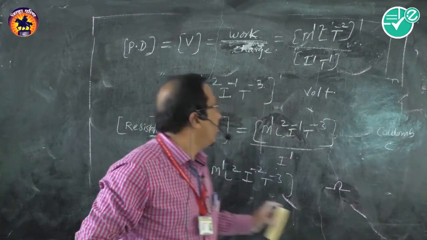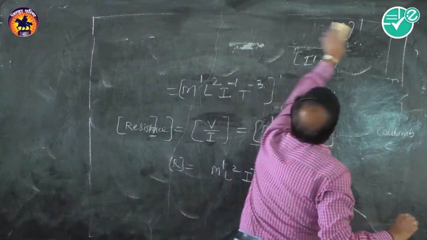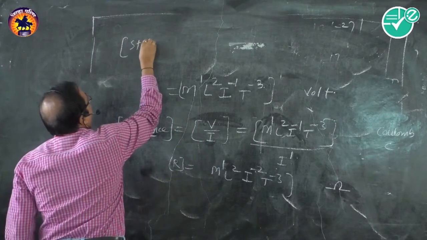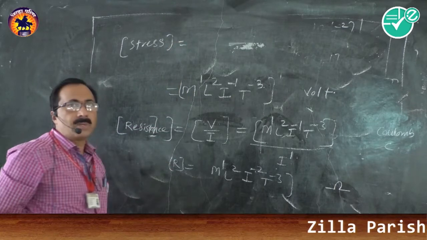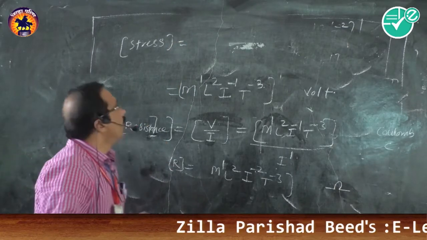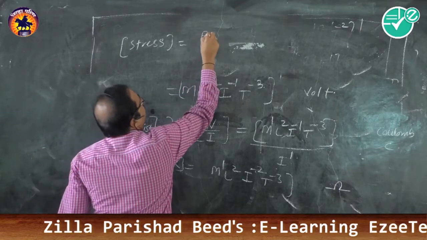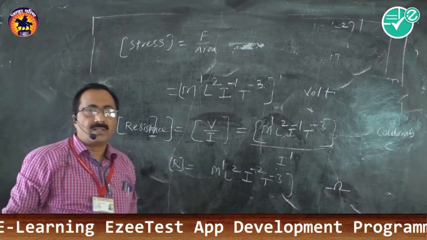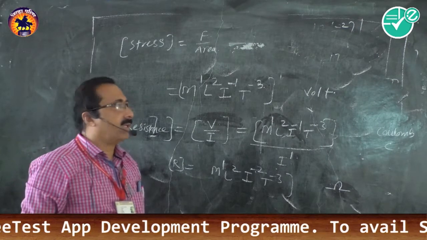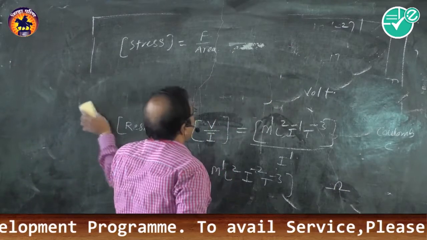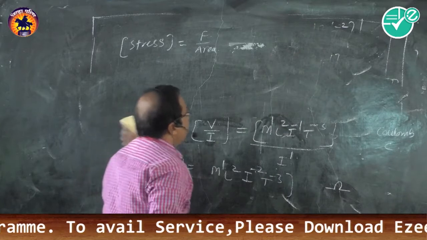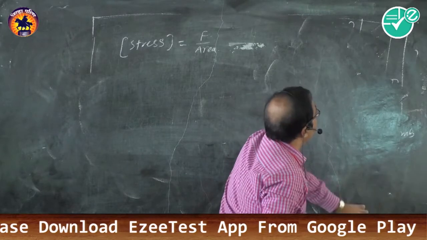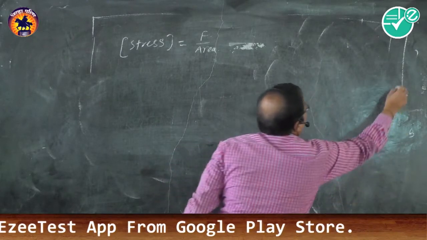So let us find some more dimensions. Dimensions of stress. What is meant by stress? Stress is nothing but the deforming force per unit area. I am taking the dimensions quickly because you have studied it at the 11th and 12th level, and these are very simple. When the MCQs and the main topic start, I shall decrease my speed.